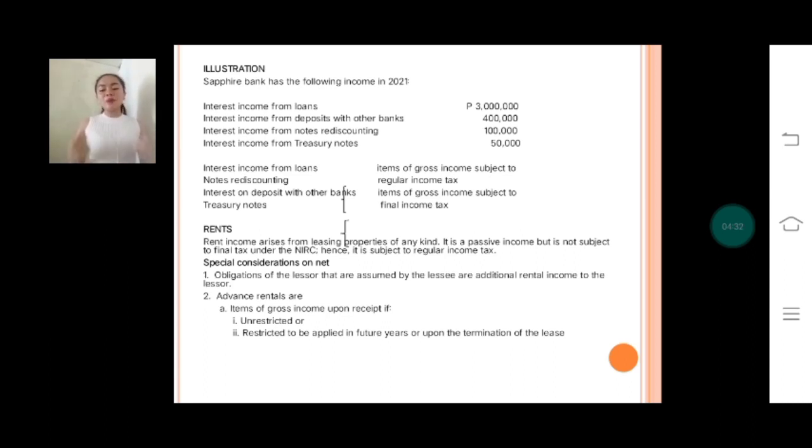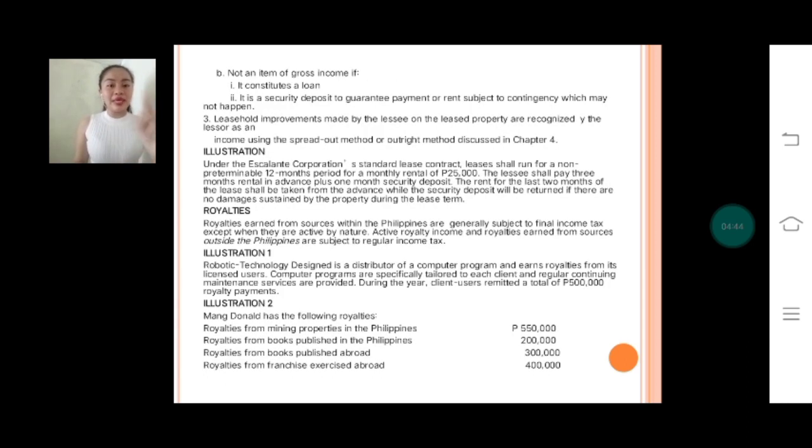So, there are special considerations on rent. Number 1, obligations of the lessor that are assumed by the lessee are additional rental income to the lessor. Number 2, advance rentals are the following, as you can see, there are A and B. And number 3, leasehold improvements made by the lessee on the leased property are recognized by the lessor as income using the spread-out method or outright method discussed in Chapter 4.